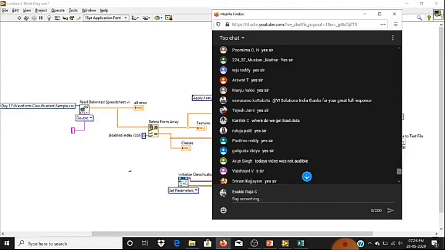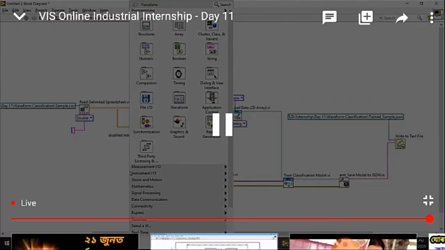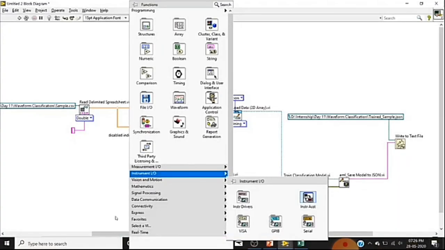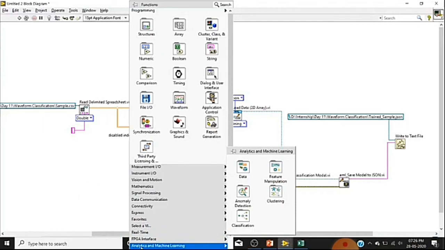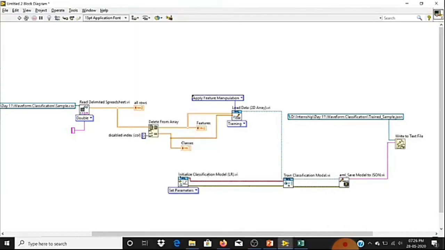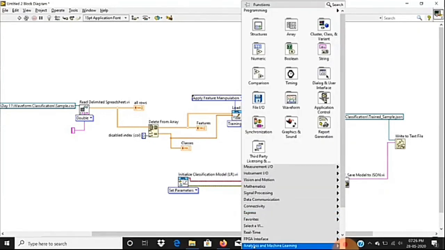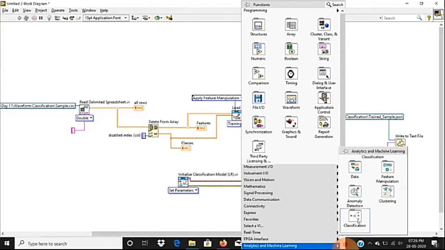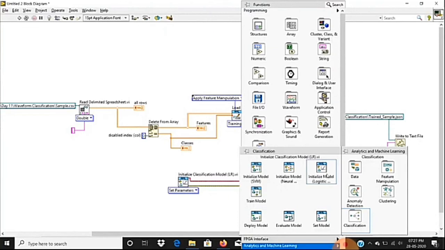If you right click, there you are able to see the analytical and machine learning toolkit. There you can see data. There you can find the load data function. Then these two functions, initialize classifier model, logarithmic regression, and train classification model, are also from the same palette, but you need to go to the classification subpalette. In the classification subpalette you can see initializing model for logarithmic regression and training a model.